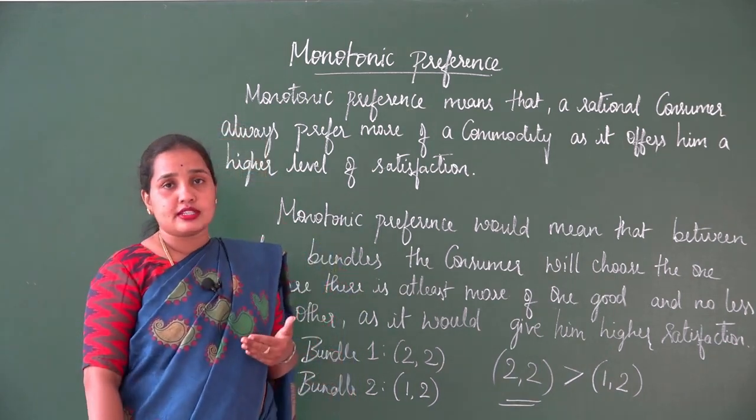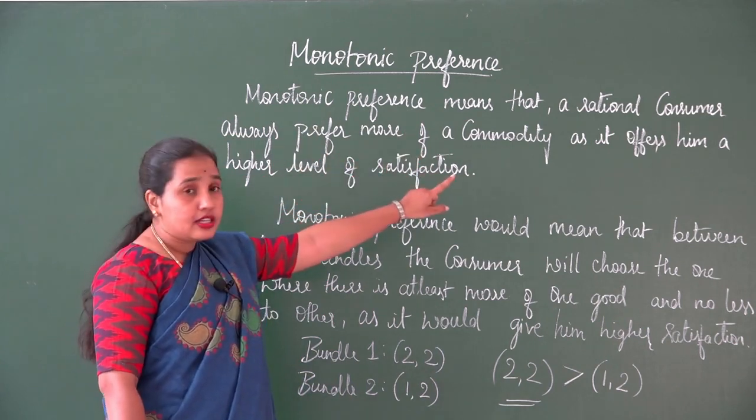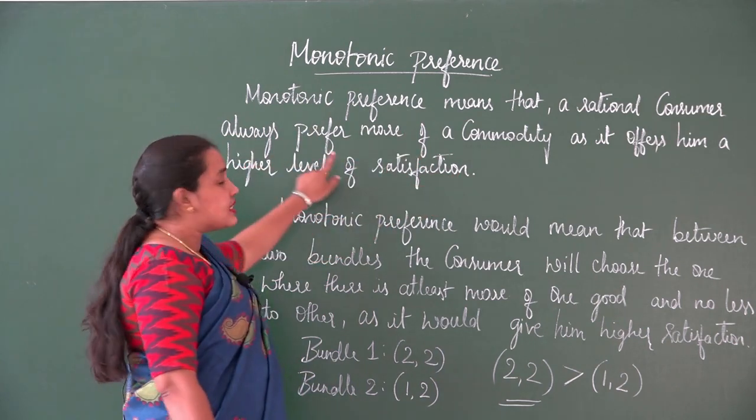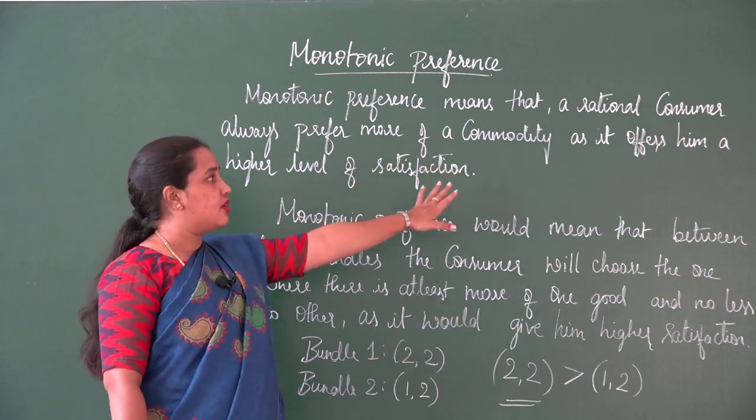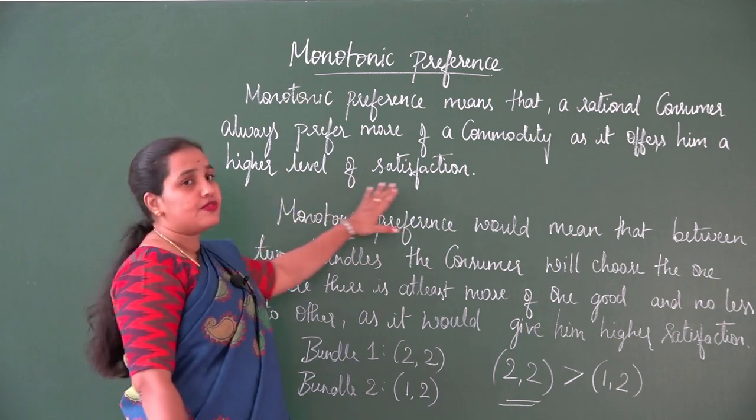We have to understand here, monotonic preference means that a rational consumer always prefers more of a commodity as it offers him a higher level of satisfaction.